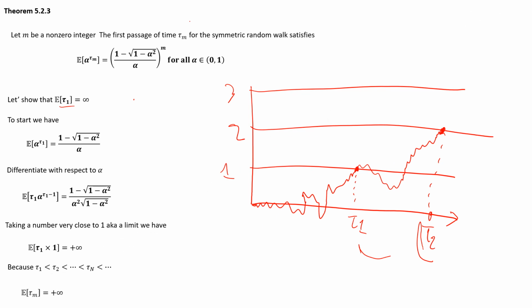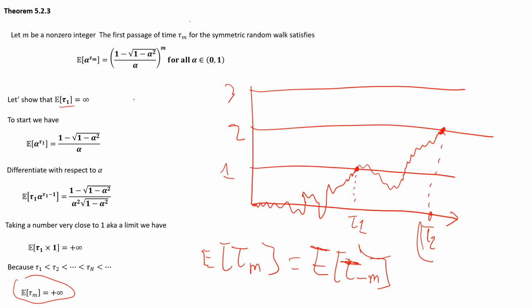That's really why we can say this is true for all m non-negative integers. And again, since this is talking about a symmetric random walk, the expected value of tau m is also going to be equal to the expected value of tau minus m.